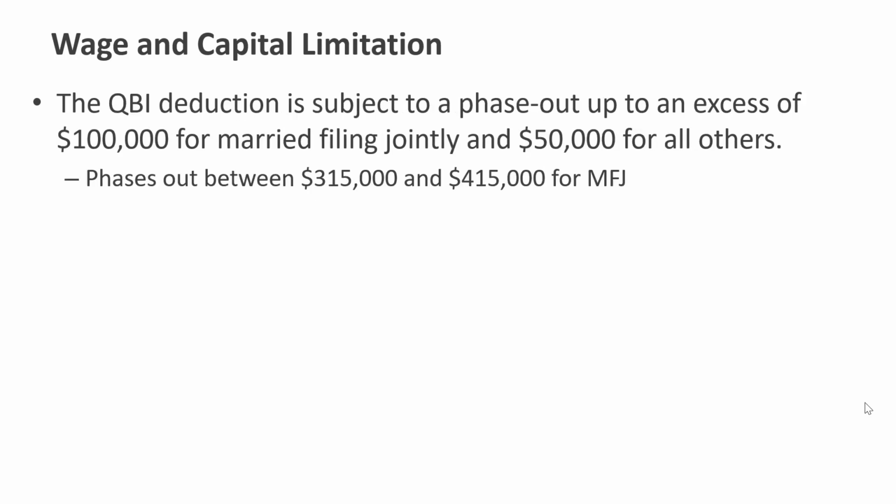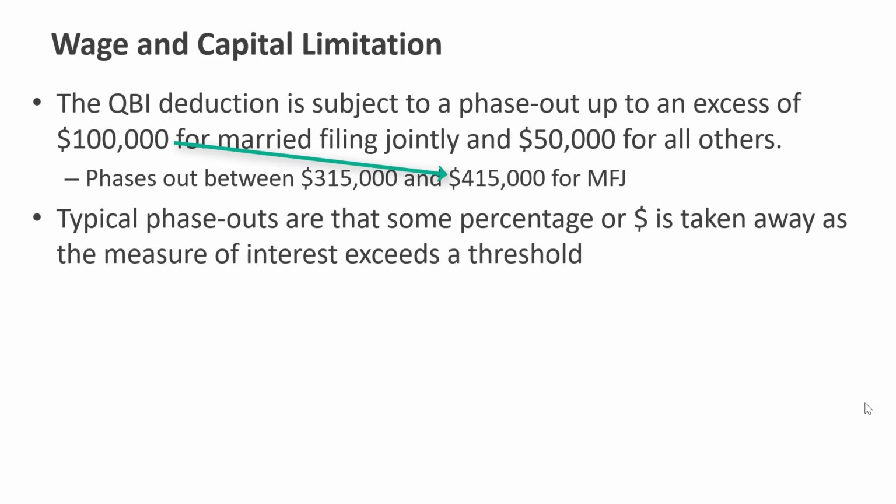Okay, so the QBI deduction is subject to a phase-out. Just because your income exceeds these certain amounts doesn't mean you lose your ability to take the QBI deduction. Instead, it phases out. That happens over $100,000 for married filing jointly, $50,000 for all other. So if the phase-out starts at $315,000, it ends at $415,000 for married filing jointly. Hopefully you've done some phase-outs before. We will do some more later on in the course, so don't worry, you will definitely get a chance to become an expert at phase-outs.